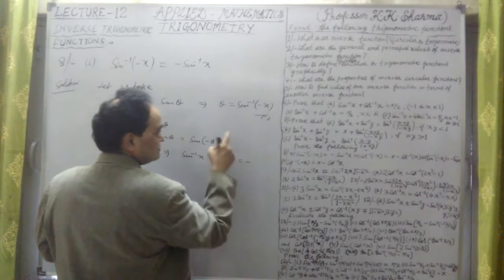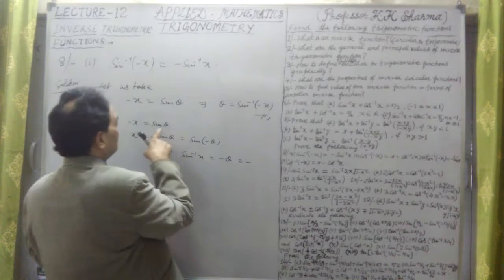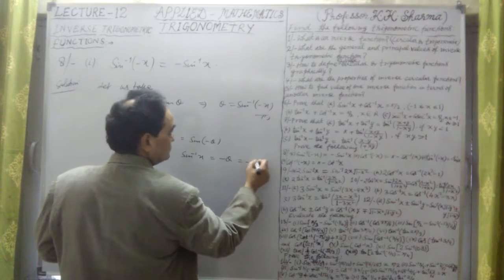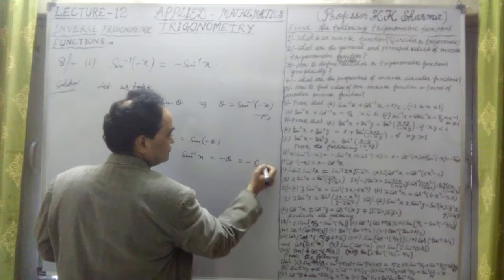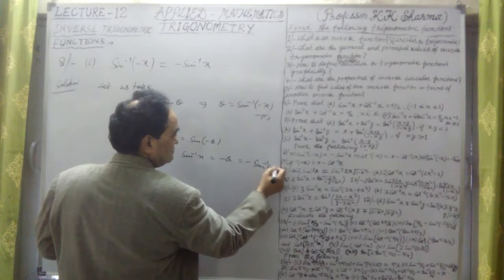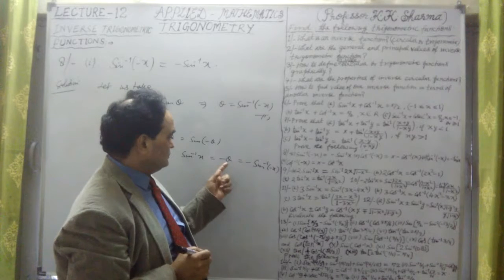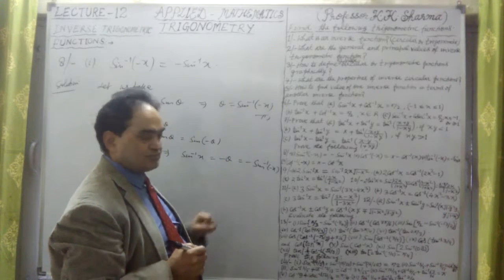But theta, we considered here, theta is sine inverse of minus x. The value of theta we will substitute.